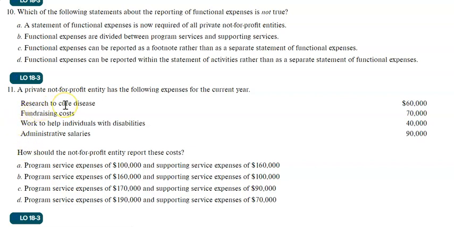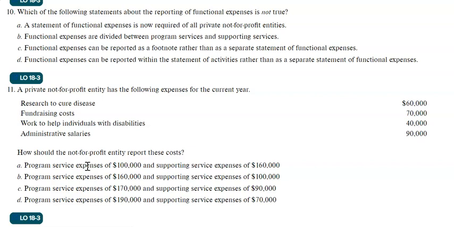A private not-for-profit entity has the following expenses: research to cure disease, fundraising cost, work to help individuals with disabilities, administrative salaries. So those are various types of expenses. How should the not-for-profit entity report these costs?